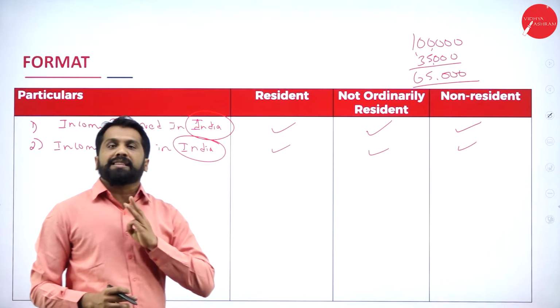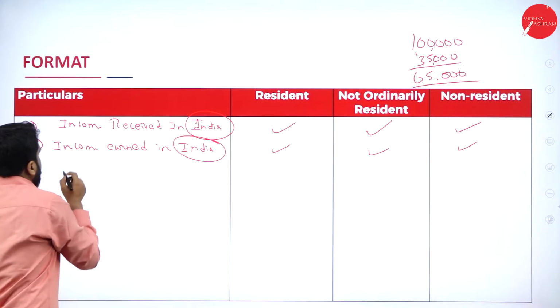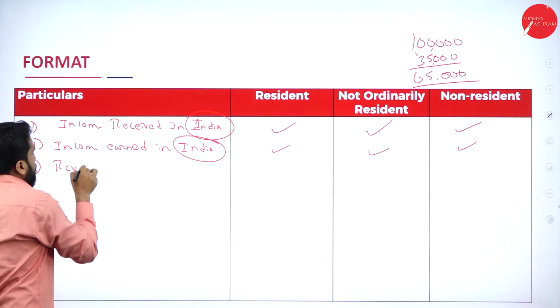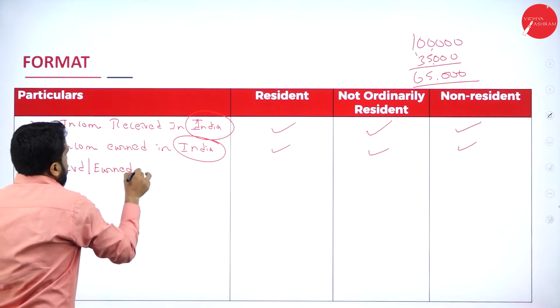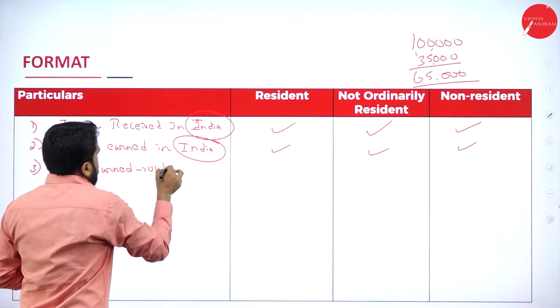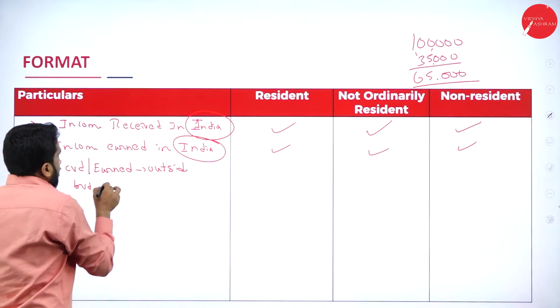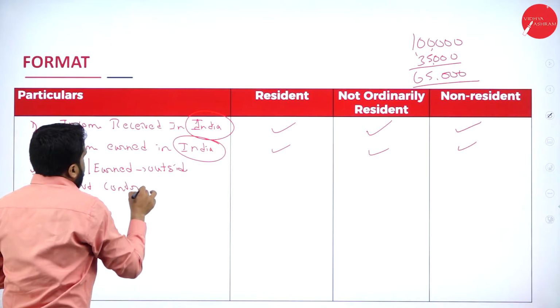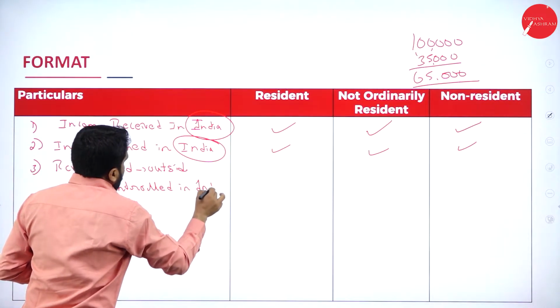Now we'll go for the third one. The third one is received and earned outside but controlled in India. Controlled in India.